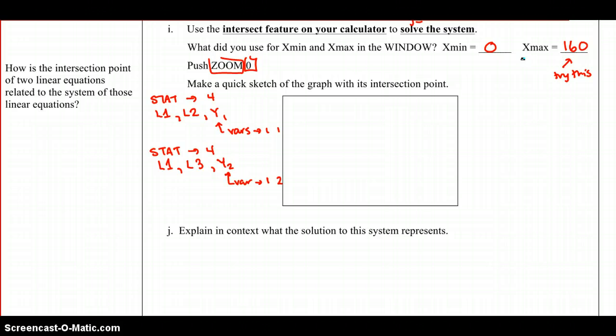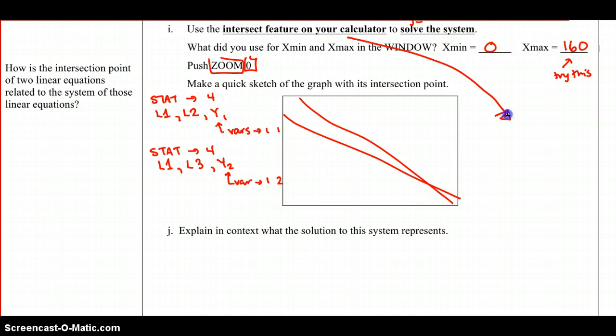So then on screen, you should see one line that kind of looks like this, and another one that kind of looks like that. Pretend those lines look straight. Now we use the intersection feature on the calculator.